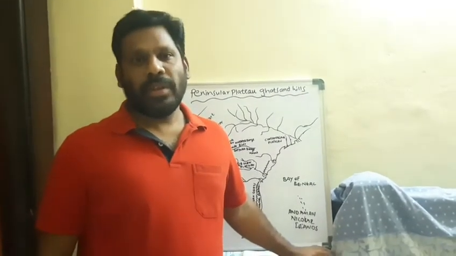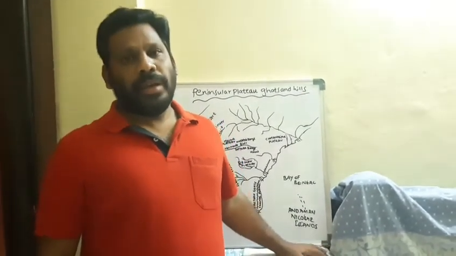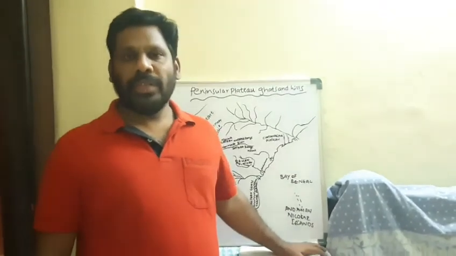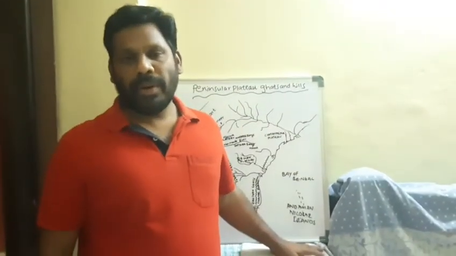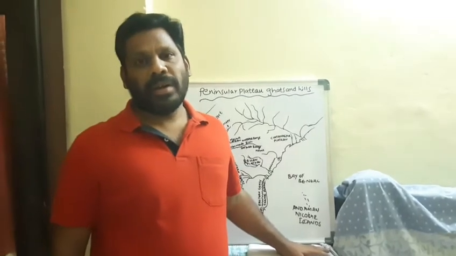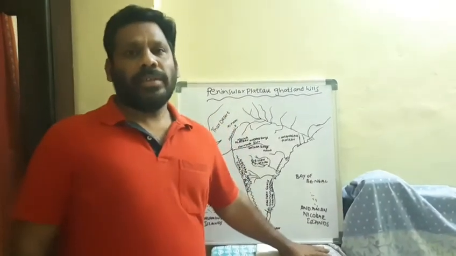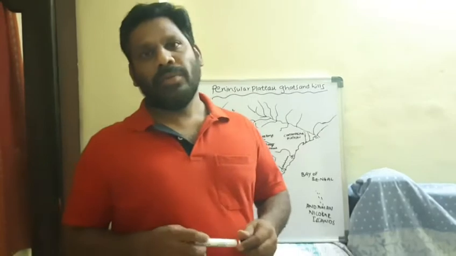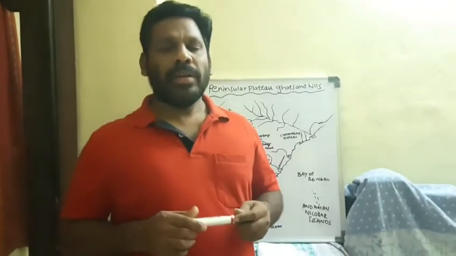Next we discussed the Indo-Gangetic plains. It is also classified into three parts: the western part, the central part, and the eastern part. The western part comes under the Indus River, the central part comes under the Ganga River, and the eastern part comes under the Brahmaputra River.